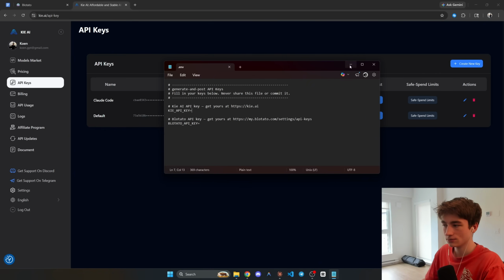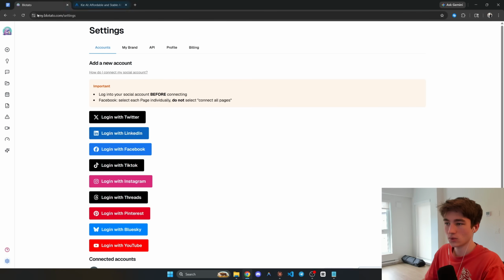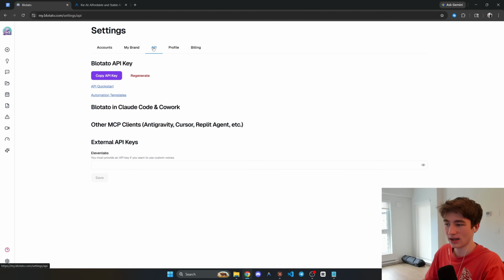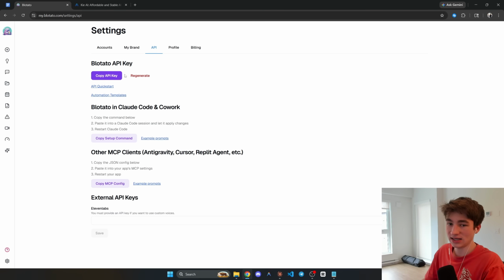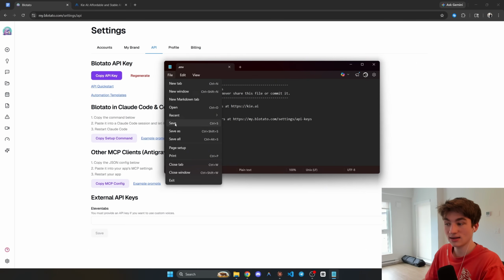Once you've made it, come into .env and then paste it right here after the equal sign. So Control V. I'm not going to do it yet, but you can just paste it in right there after Key AI. Once that's done, you can go to Blotato. Once you're logged on to Blotato, in the bottom left, click Settings, click API, click Generate Key if you haven't already up here, and then you can click Copy API Key, click that, come into .env, and then you can go ahead and paste it right here. Once that's done, make sure you go File and Save.